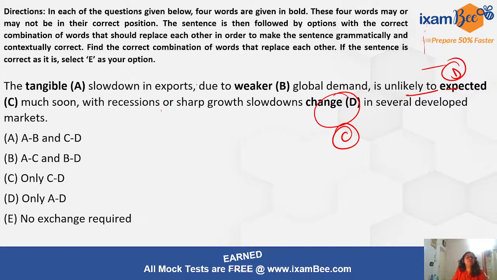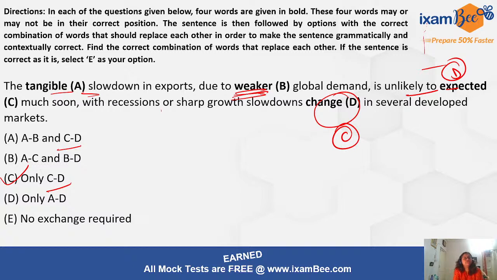The tangible slowdown in exports due to weaker global demand. Let us see CD. Where is CD? Only CD or ABCD? The tangible slowdown is due to weaker global demand. So yes, the global demand has been described as weaker global demand, and tangible slowdown means that it can be measured. So this is right. AB is in the correct position. You will mark C as your answer.